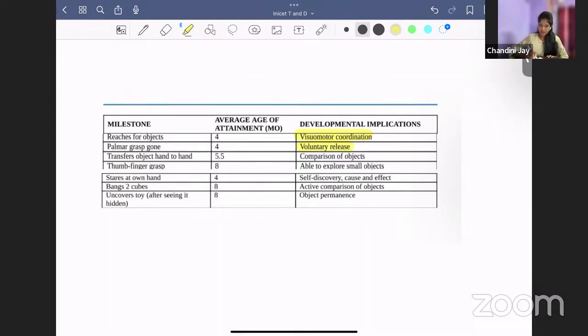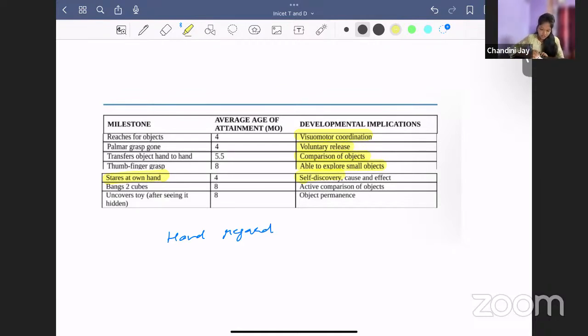Next, transfers object from hand to hand. Just now we saw it is comparison of objects. The baby is comparing the object in both hands. Next, thumb finger grasp. This is nothing but the pincer grasp, the ability to explore small objects. Using the thumb and finger, the baby explores small objects. Stares at own hand. What is this called? A baby staring at its own hand is called hand regard. So the child has discovered that it has hands. Till then, the baby doesn't know that it has hands. Suddenly, at 4 months of age, the child realizes, oh, I have two hands, and looks at its own hand. So it is self-discovery of its own hand.